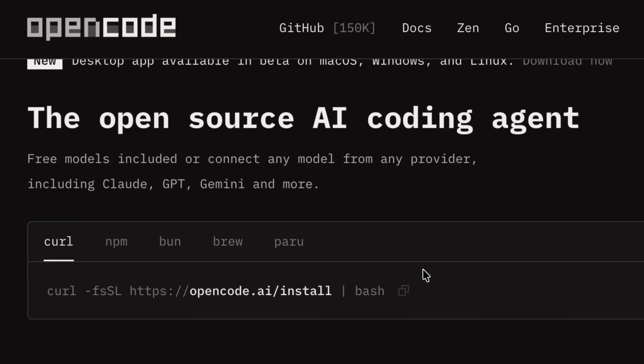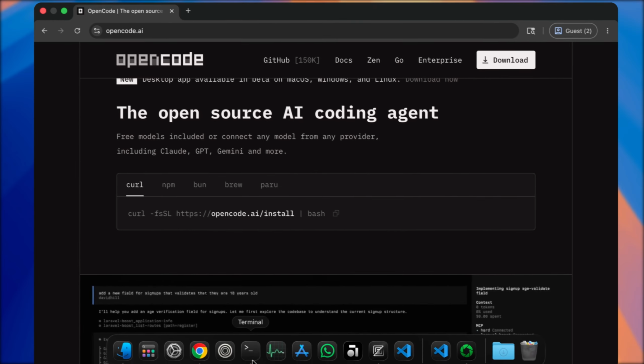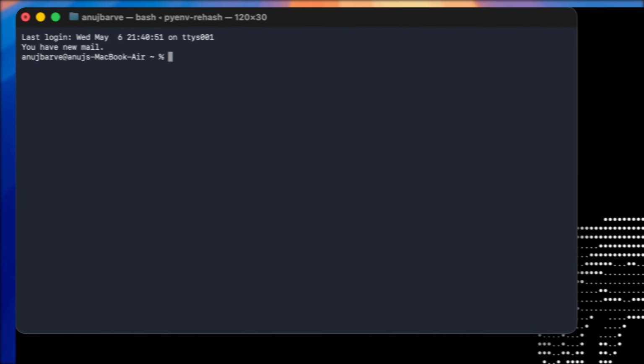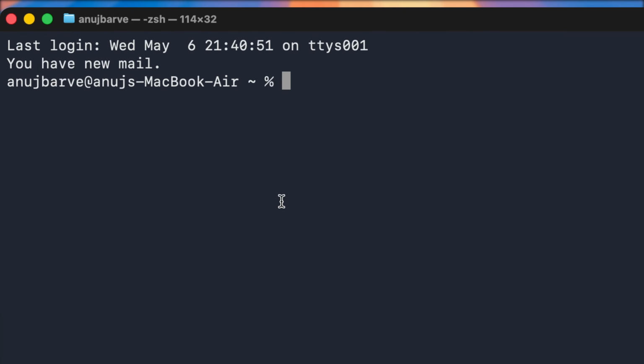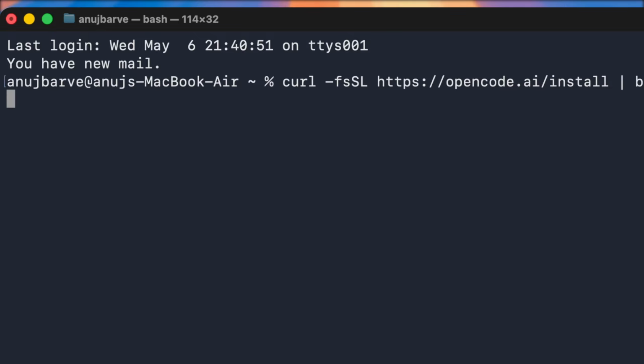And installation is pretty simple. You just put this command on your terminal, and it will install. And for Windows users, npm, and for Mac, Brew works just fine. So I'll just curl it, even though I'm on a Mac. So let me just open my terminal. Let me increase the size, and I'll just run the installation. So I have already installed it.